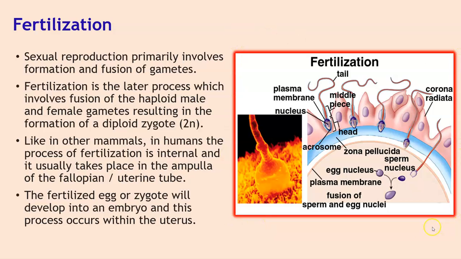This here is the image of the process of fertilization. You can see this is the ovum and this is the sperm, and it comes in contact with the ovum and through its head region tries to penetrate the zona pellucida of the ovum, and once it enters, it releases its contents, and then you have the fusion of the egg nucleus and the sperm nucleus. Further, we will see in detail the steps that occur in this entire process of fertilization.